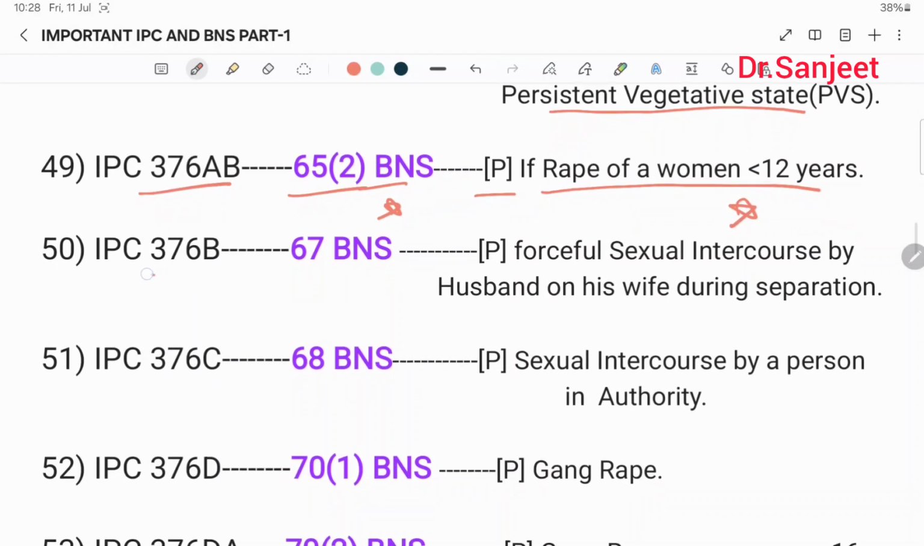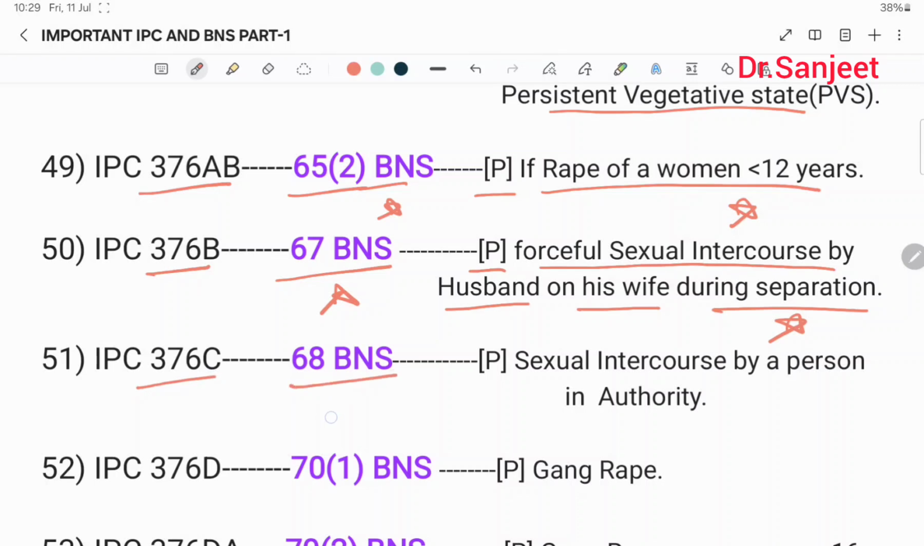Then 376B, 67 BNS, punishment for forceful sexual intercourse by a husband on his wife during separation. Then IPC 376C, 68 BNS, punishment for sexual intercourse by a person in authority.